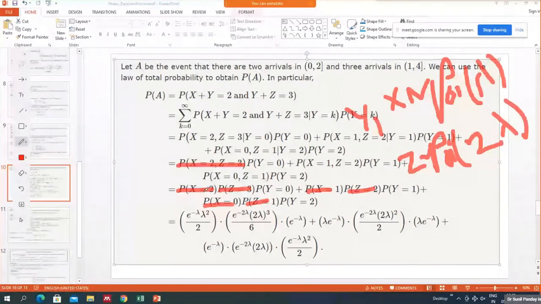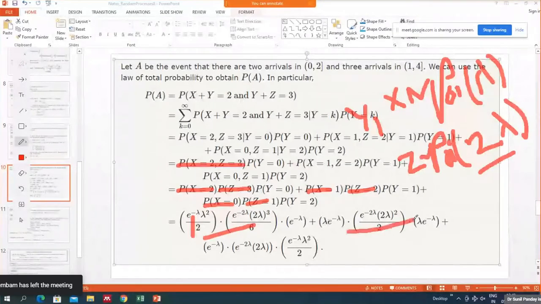If x equal to 2, it means the number of 2 arrivals using this Poisson lambda distribution, so you have to put k equal to 2. So e raised to power minus lambda, lambda raised to power 2 upon 2 factorial. For z equal to 3, we have a difference. So here e raised to power minus 2 lambda, 2 lambda raised to power 3 upon 3 factorial. For y equal to 0, again Poisson lambda, e raised to power minus lambda, lambda raised to power 0 upon 0 factorial. Similarly for all three expressions.